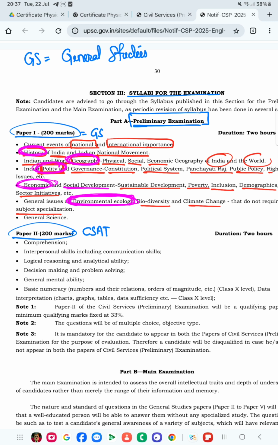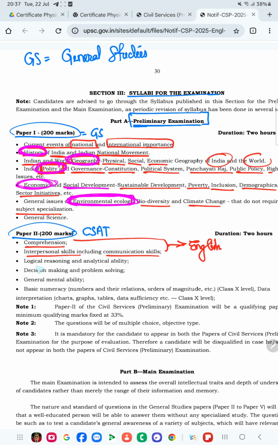The second paper, as you can see, is the CSAT. It requires your comprehension and interpersonal skills, including communication skills. This comprises English, short comprehension paragraphs, which everyone has solved during our school days.